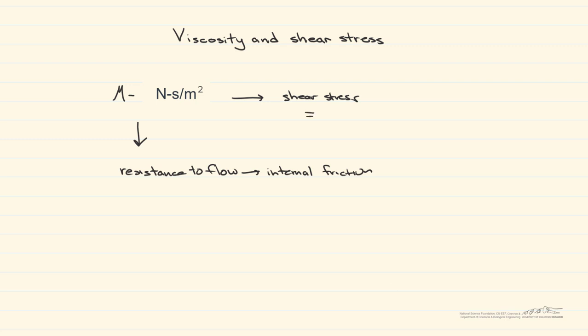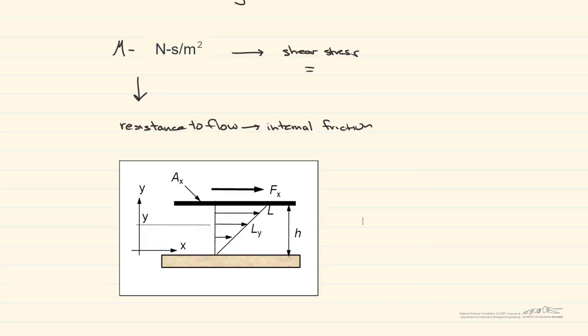So you can understand why we might be interested in determining a shear stress and why viscosity is so important. A shear stress is created whenever a tangential force, which we'll call F sub x, is acting on a surface, and the surface that we're looking at is A sub x. So this is basically a plate that looks like this, and that's its area.